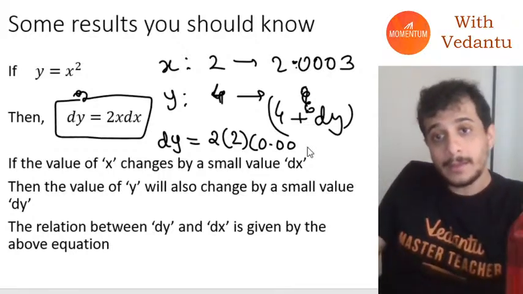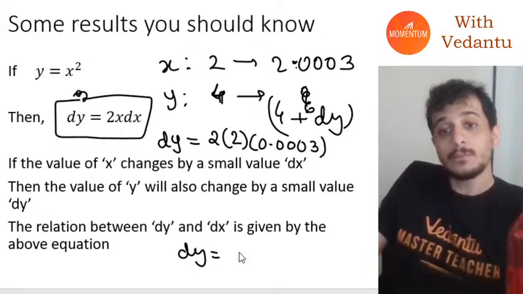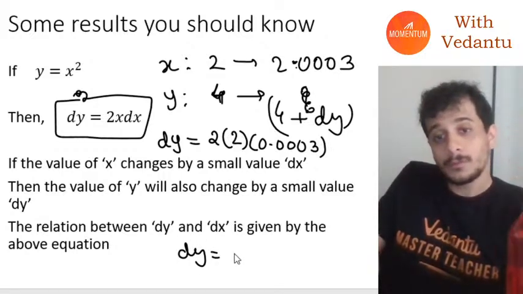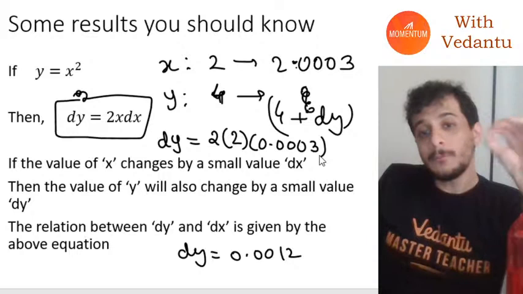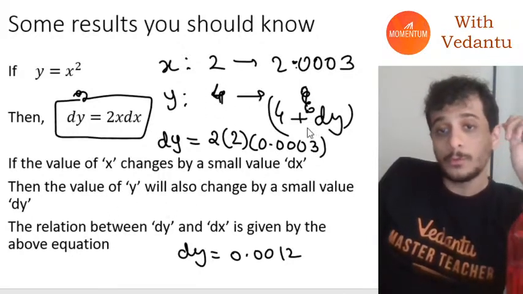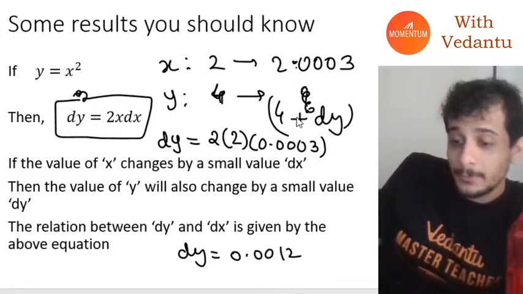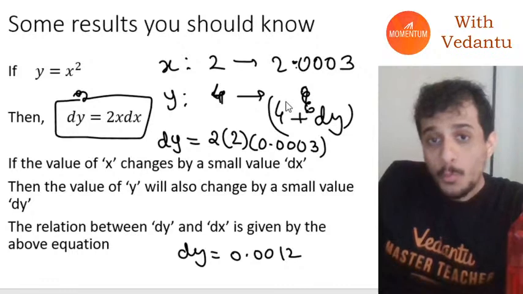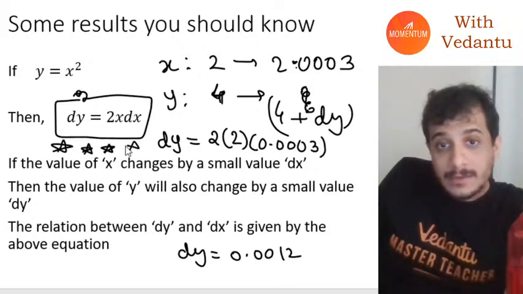Okay, 2 into x into dx, which just gives you dy is equal to 4 into 0.00003, 0.0012. So this y will probably become 4.0012. Y will go from 4 to 4.0012. If x changes by a small amount, y will also change by a small amount, but exactly how much is given by this relation.